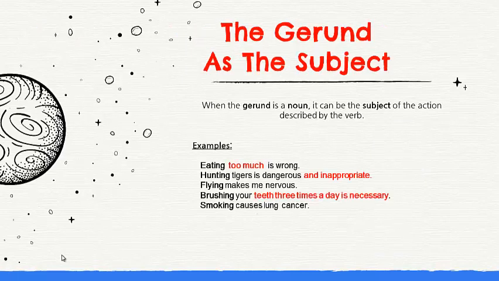The gerund as a subject. When the gerund is a noun, it can be the subject of the action described by the verb. Examples. Eating too much is wrong. Eating is a subject in this sentence. Hunting tigers is dangerous and inappropriate. Hunting is a subject. Flying makes me nervous. Flying is a subject. Brushing your teeth 3 times a day is necessary. Brushing is a subject. Smoking causes lung cancer. Smoking is the subject of the sentence, and it is a gerund.